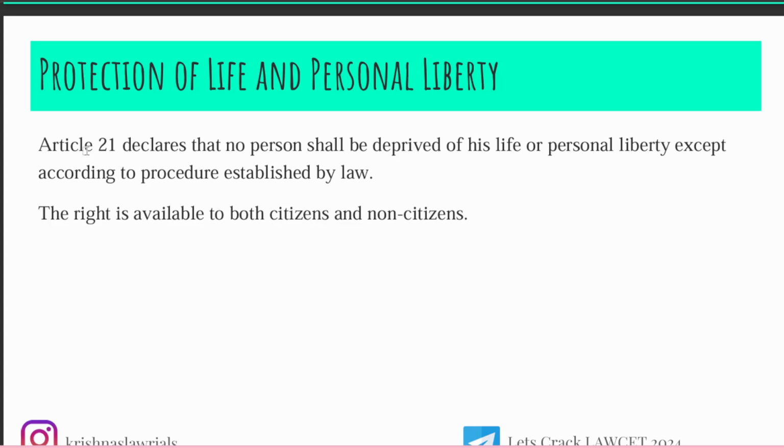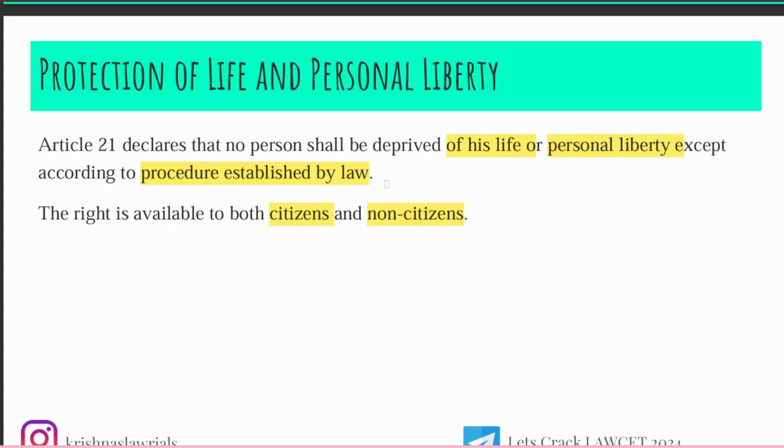So Article 21 declares that no person, and person here means both citizens of India as well as non-citizens, that means NRI or foreign citizen, everyone, shall be deprived of his life or personal liberty except according to the procedure established by law. Actually, this Article 21 is inspired by American laws, the American Constitution. Here, procedure established by law means our legislative rules, laws, acts.